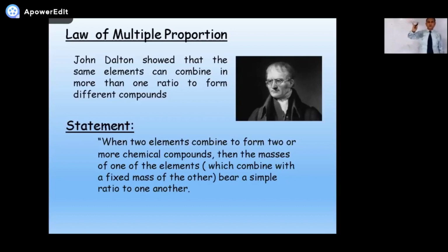Confused? No problem. You will understand it easily. If you understand it 50%, it's okay. Okay, so what about that element which is combined, whose value is changing? That bears a simple ratio to one another.